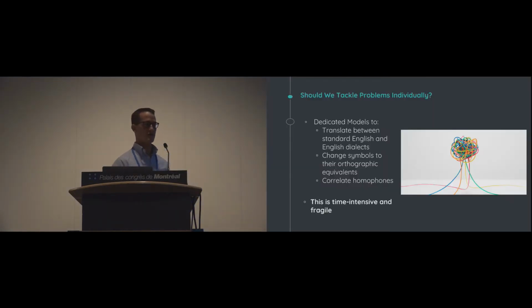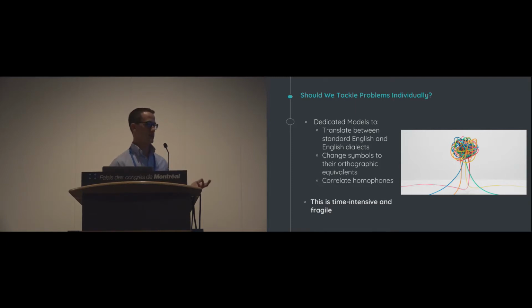So should we tackle all the different problems individually? Should we build a dedicated model to translate between English and English dialects? Should we change symbols to their orthographic equivalents, like "pentagrammophone" earlier? Should we correlate homophones together to make sure the voice interface can surface the right content?